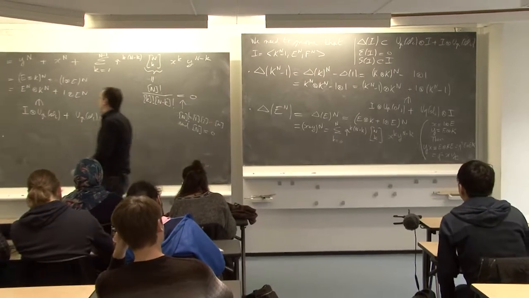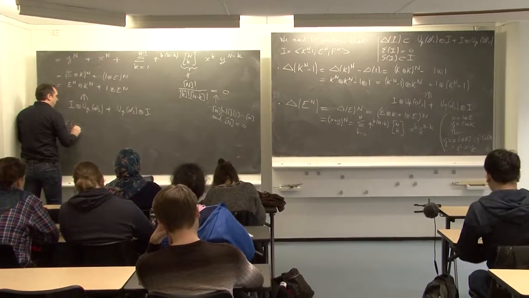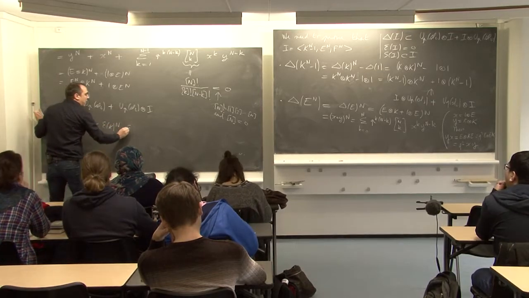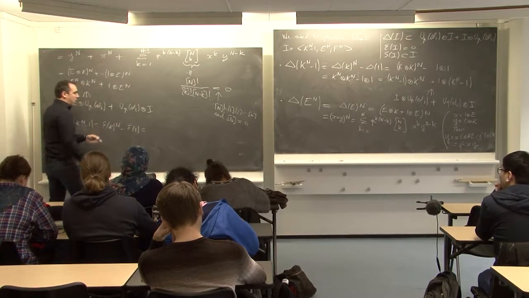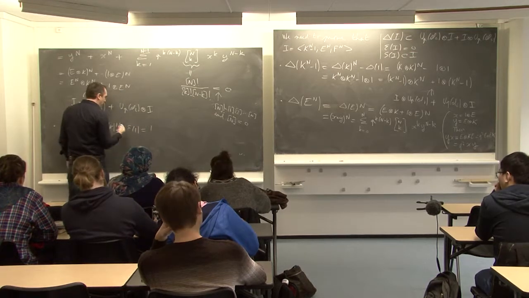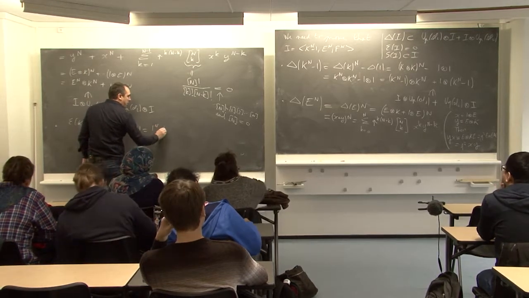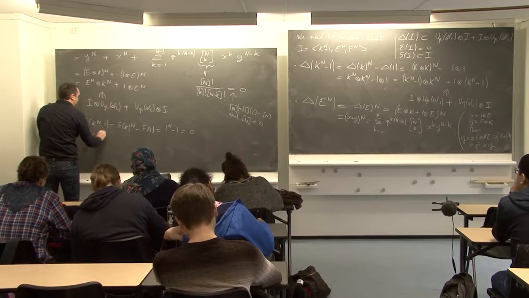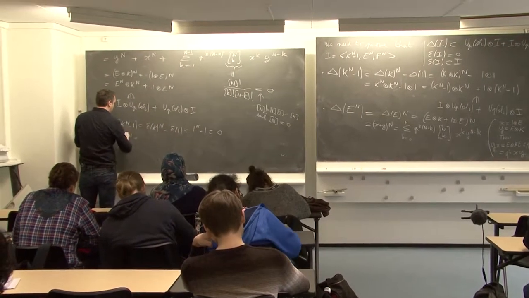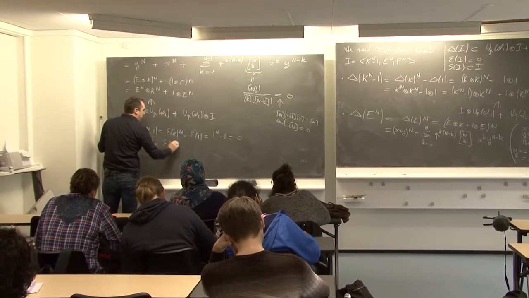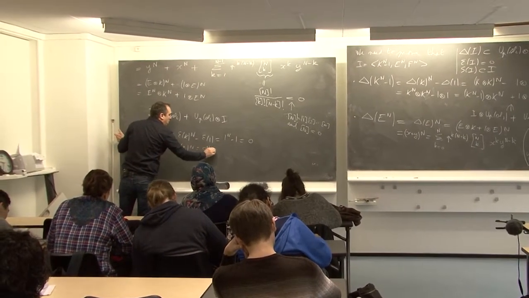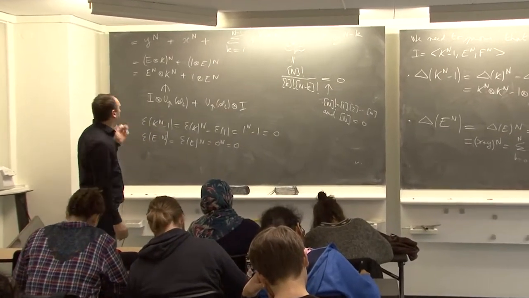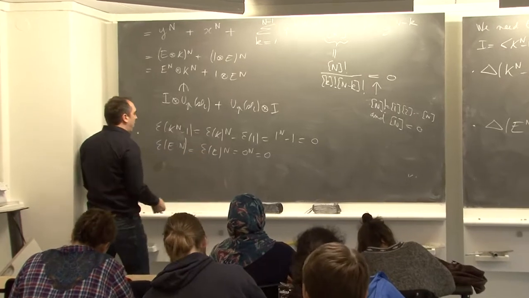For epsilon of K^n minus 1, epsilon of K^n minus epsilon of 1, it is just epsilon of K is 1, so 1^n minus 1 is 0. And epsilon of E^n is epsilon of E to the n, which is 0, and the same is true for F^n.